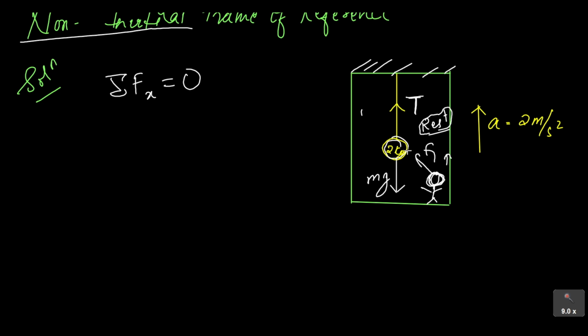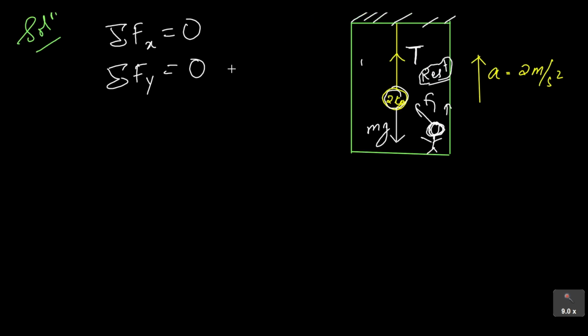So then if he is going to write the equation for force, Fx is equal to 0 because there is no motion in the x direction. And he is also going to write Fy is also 0. Why? Because for him it is not moving in the y direction either. Because he himself is moving with this mass, he does not see any motion relative to him, so Fy will also be 0.